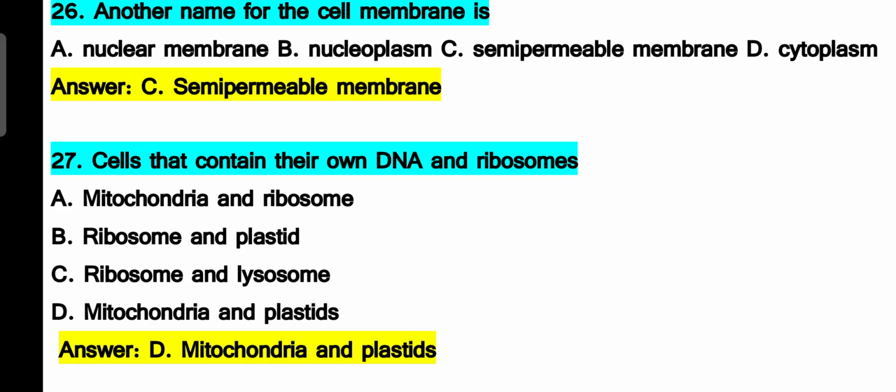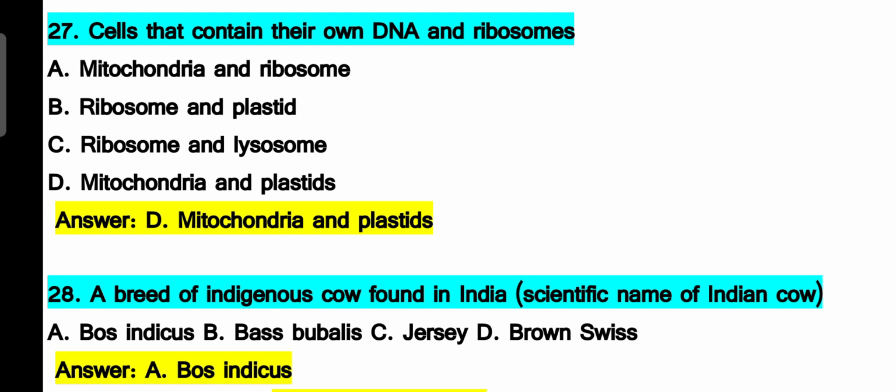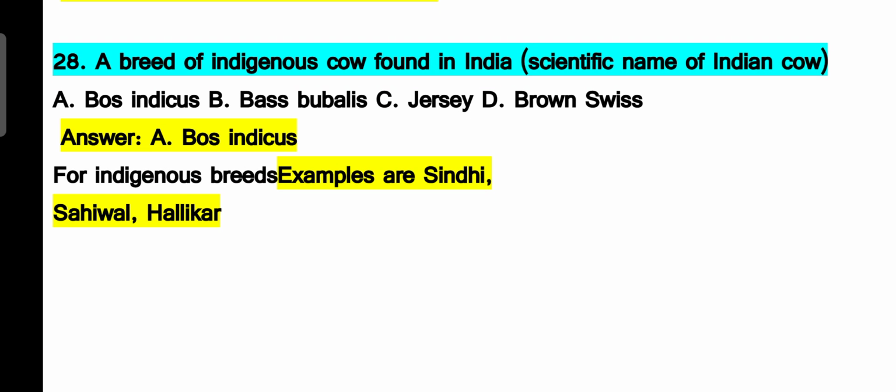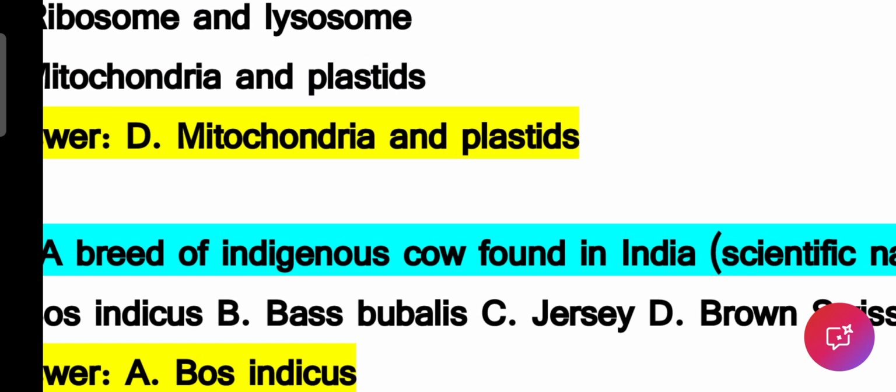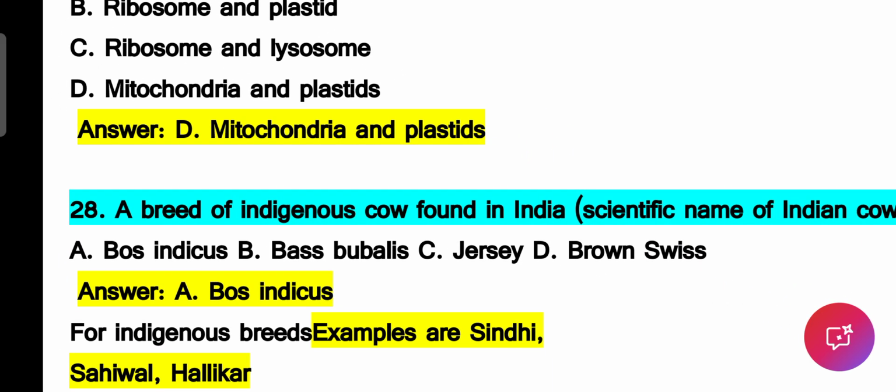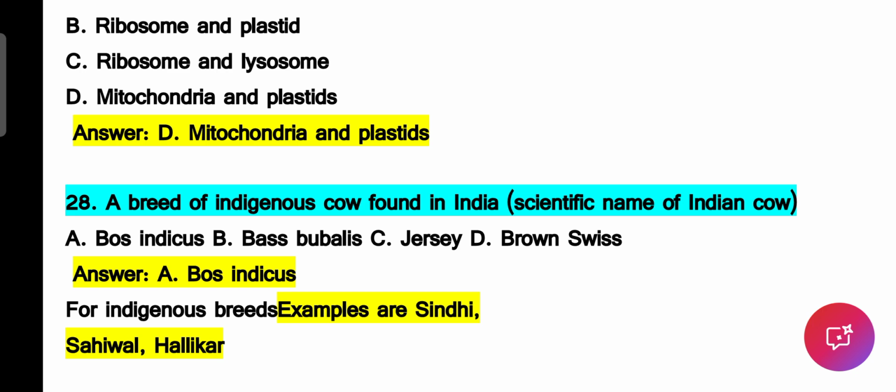Next one, cell organelles that contain their own DNA and ribosomes are mitochondria and plastids. Plastid means chloroplast. Here ribosome is mentioned. Ribosome is a very small particle-like organelle which has no membrane. It produces protein. Lysosome is the suicide bag of the cell. Mitochondria produces energy. Chloroplast produces the food. It's a green pigment of the cell.